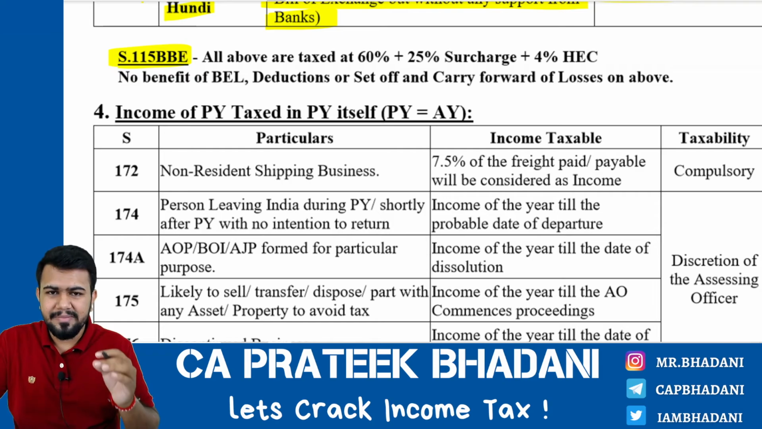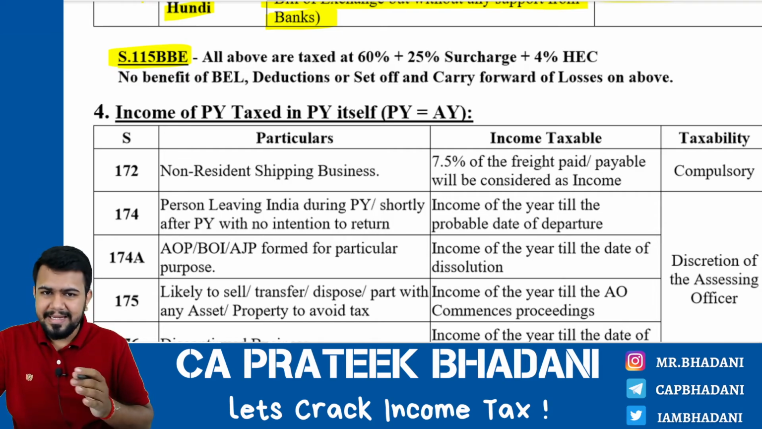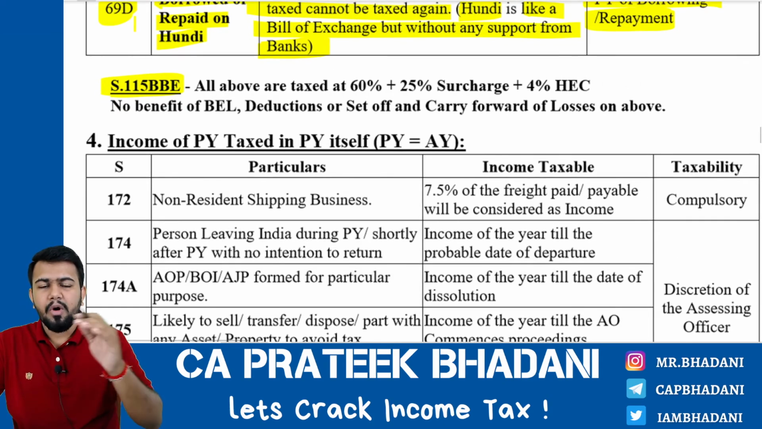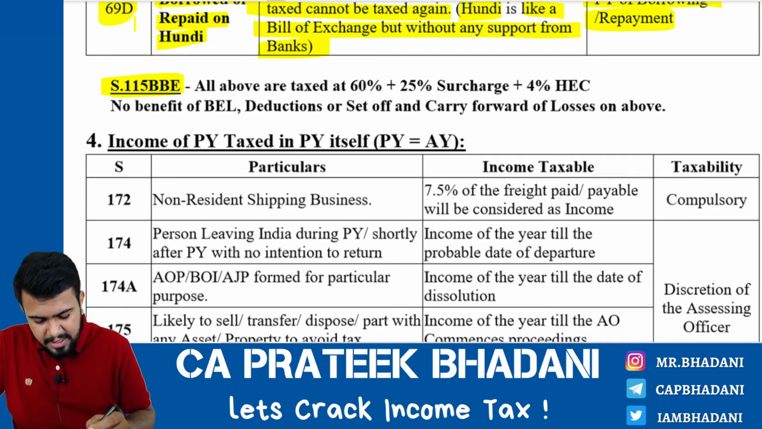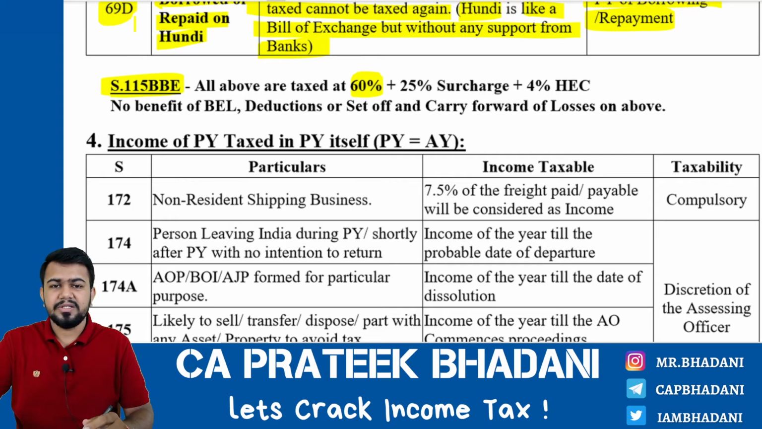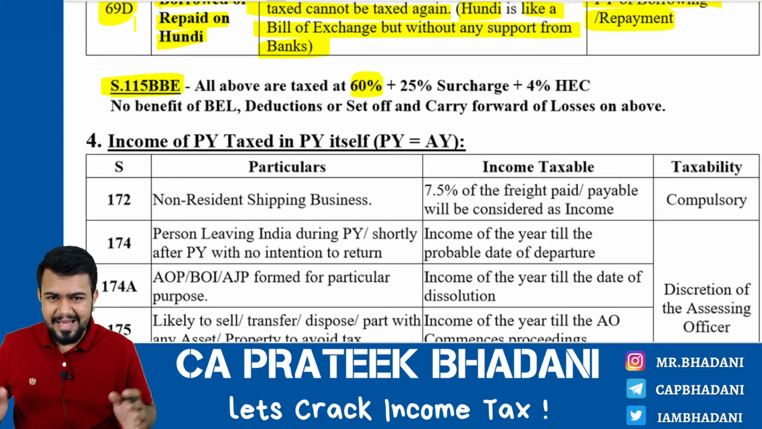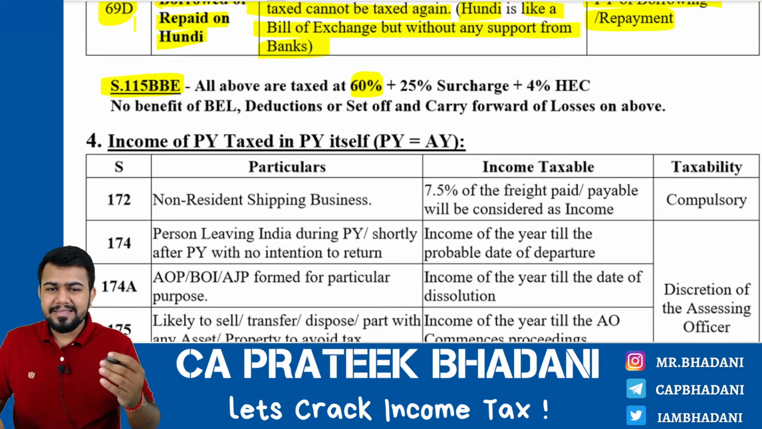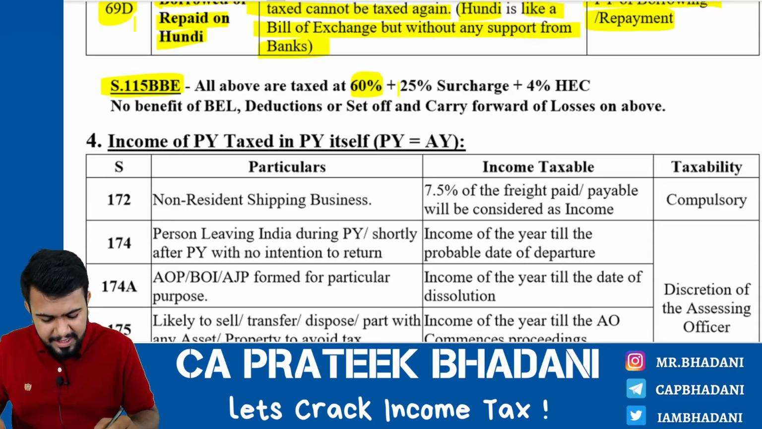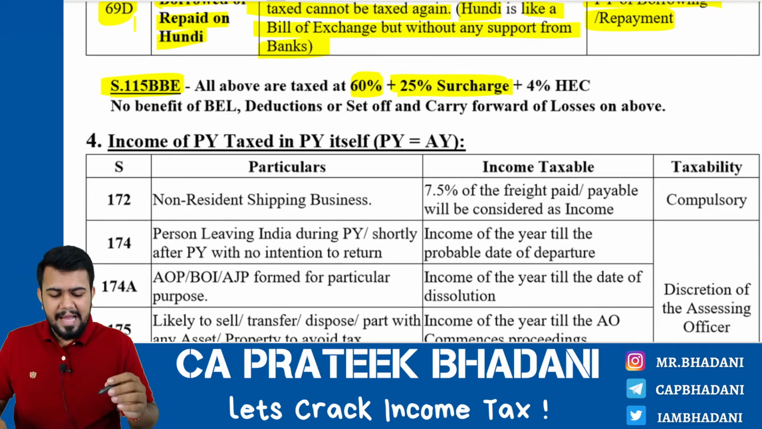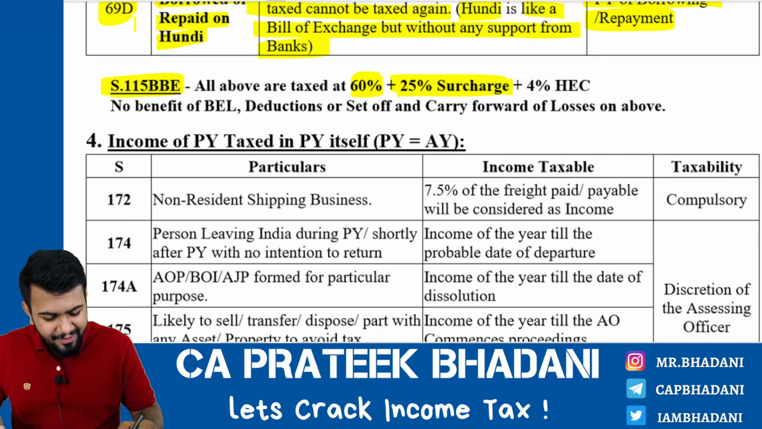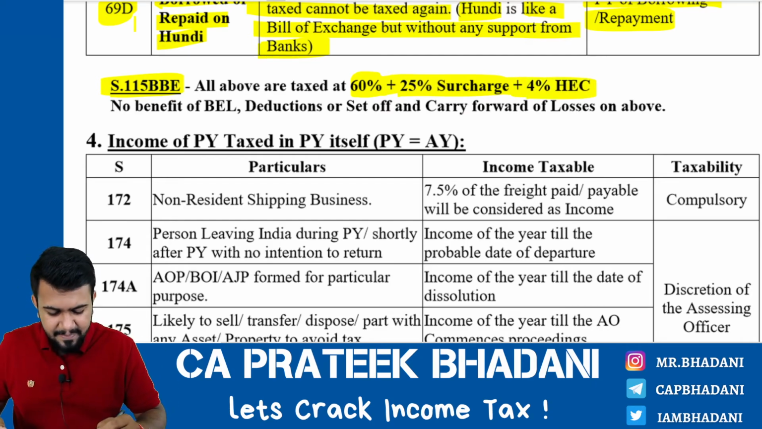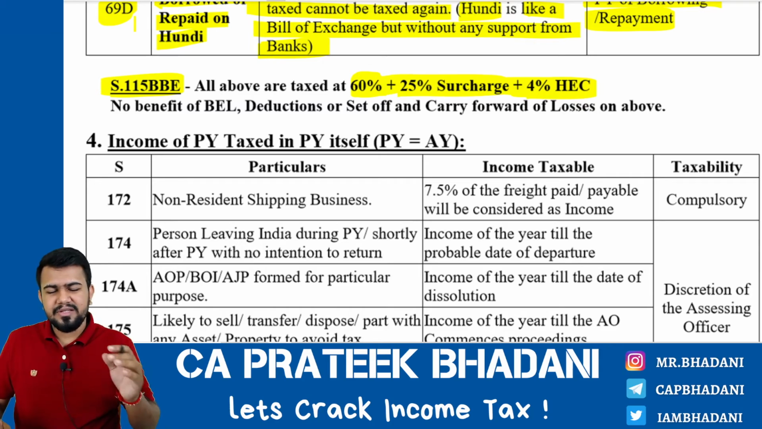Section 115BBE of the Income Tax Act 1961 tells that all these undisclosed sources of income are taxed at a special rate of 60 percentage tax, and above that tax the taxpayer also has to pay 25 percentage surcharge, and above the tax and surcharge the taxpayer also has to pay 4% health and education cess. Okay, the surcharge and health and education cess we will learn in detail in the coming videos.